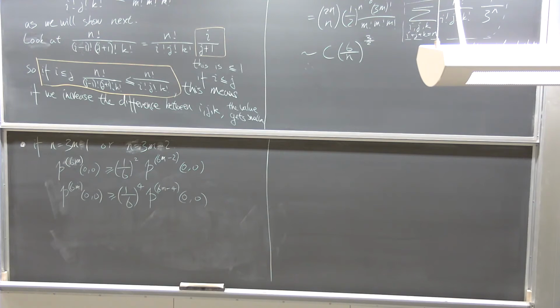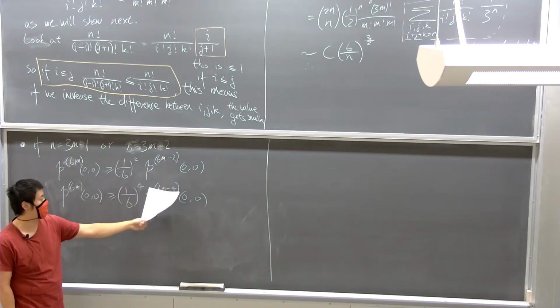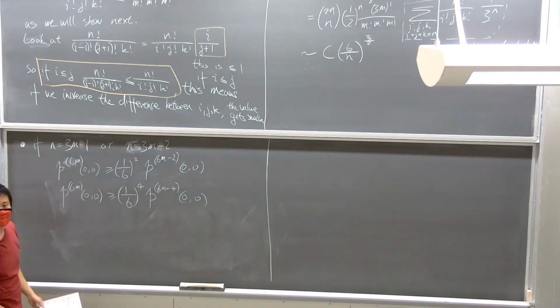Right. So that's the first case we look at, and when n is 3m, we get this estimate. The other remaining case is when n is either equal to 3m minus 1 or 3m minus 2. So this covers all cases. I will show this because of these two inequalities. Essentially it says when n is a multiple of m, there will always be some upper bound for the other two cases. So over here, I was just asking, why are these two inequalities true?